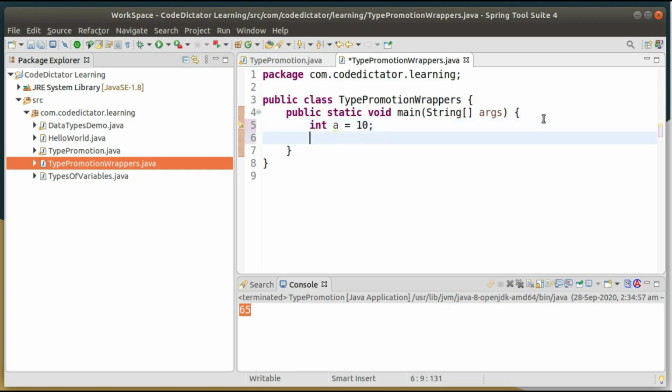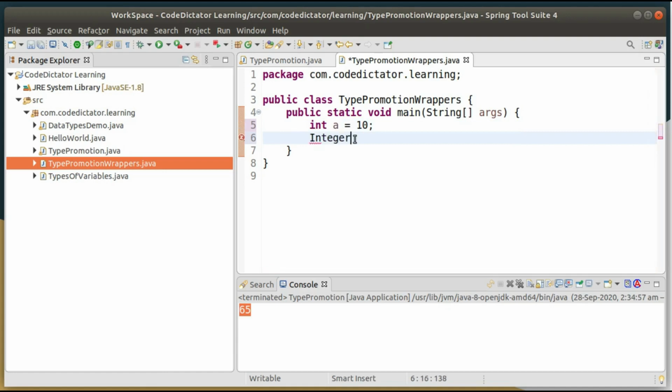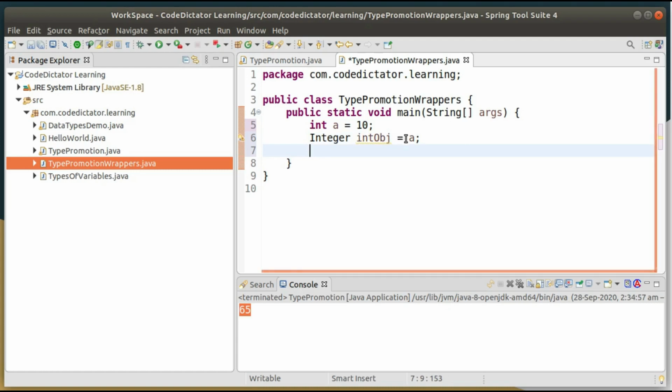If I want to convert my primitive data type into wrapper class, I can convert it with the help of Integer int object equal to a. So automatically it will convert my primitive data type into wrapper class Integer. So if I want to check this is exactly that type of Integer or not.